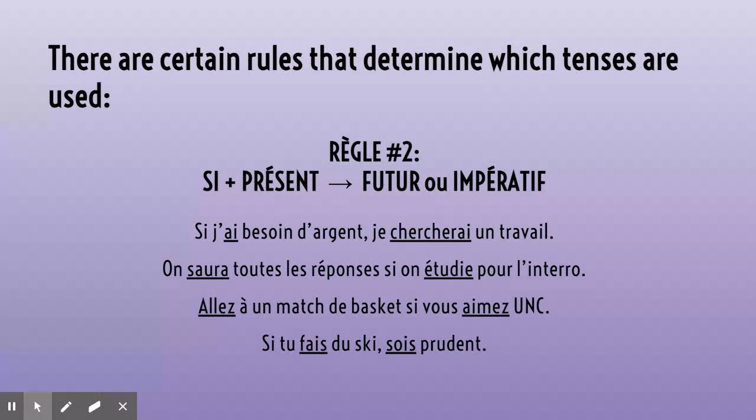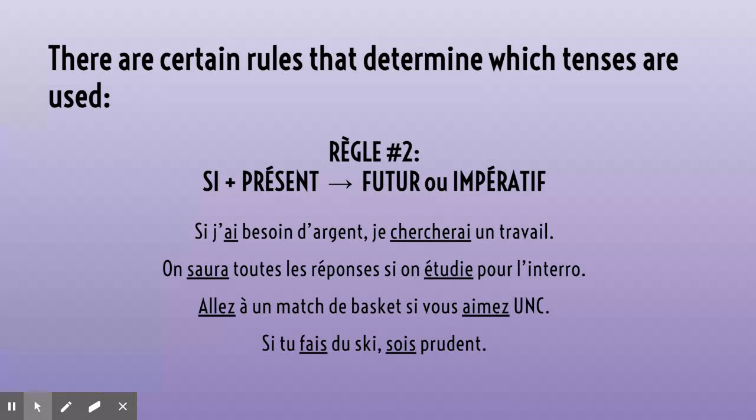On saura toutes les réponses si on étudie pour l'interro. We will know all of the answers if we study for the quiz. So we will have to study in order to be able to know all of the answers. And here's a couple of examples with l'impératif. Allez à un match de basket si vous aimez UNC. Go to a basketball game if you like UNC. Si tu fais du ski, sois prudent. If you go skiing, be careful. So there you have examples with both the future in the resulting clause and the impératif.